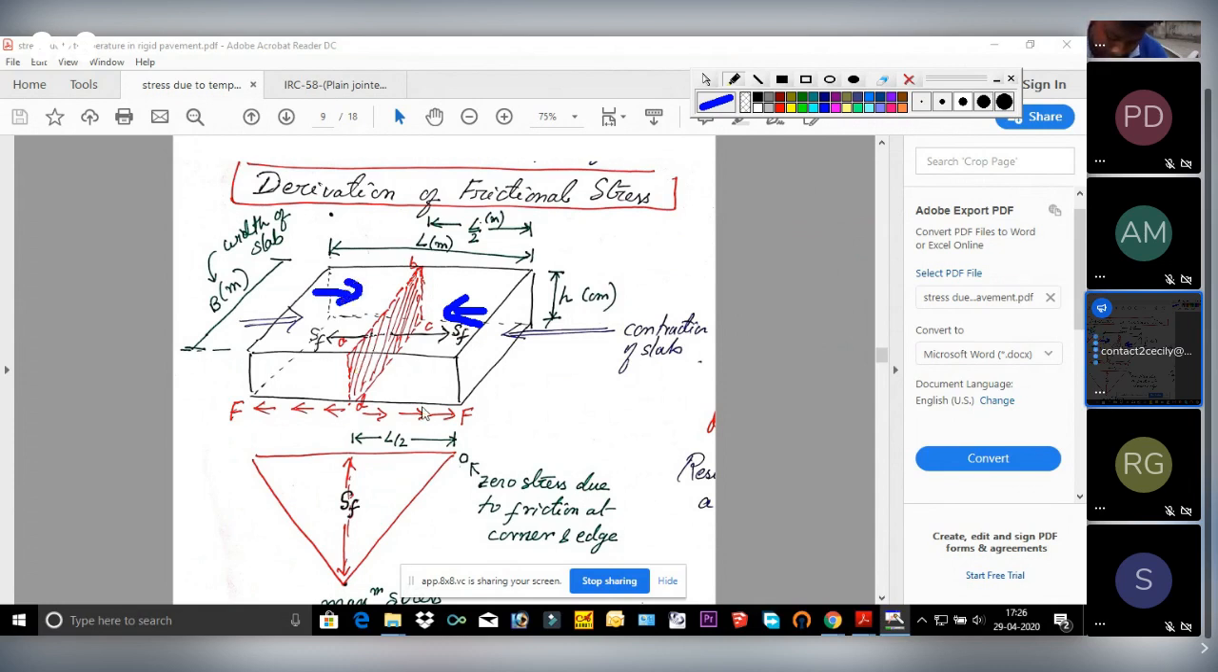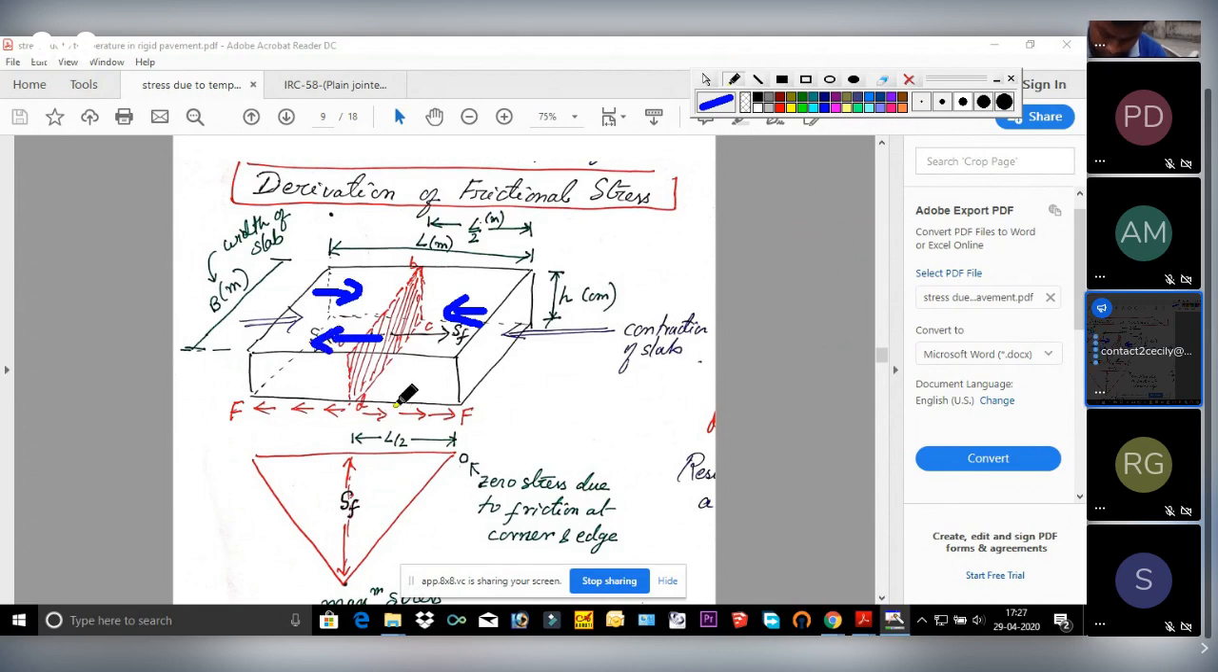So obviously there will be some friction generated. If we move an object over the ground, what happens? There will be friction between the bottom layer of the object and the ground. Same here, since the slab is trying to move inward, friction will generate in the opposite direction, that is the outward direction. This is that frictional force F. Now, in order to resist this friction, some stress is generated within the center section of the slab, which will act opposite to the direction of the friction.